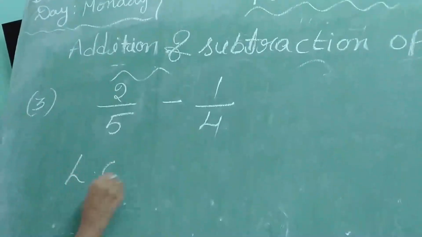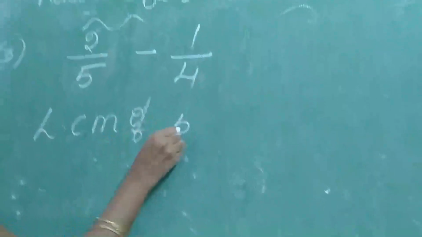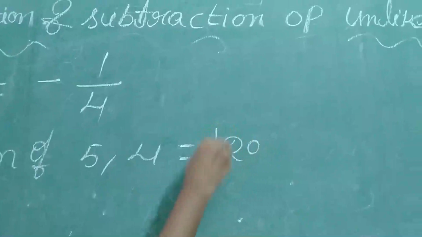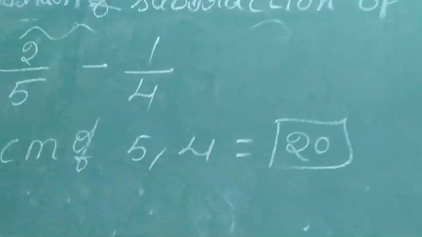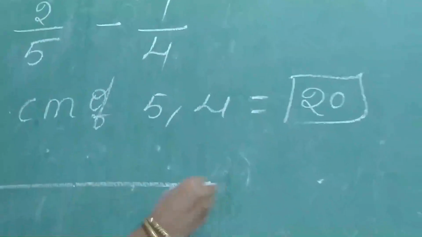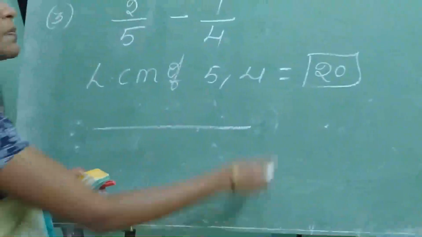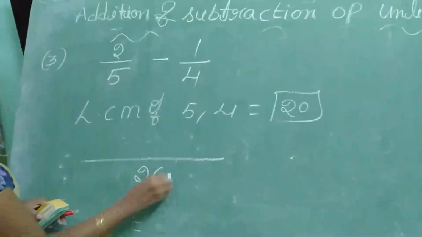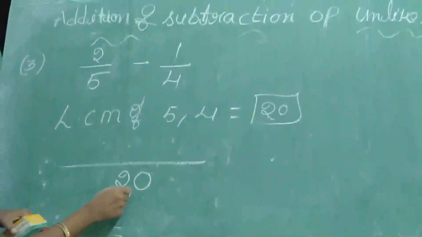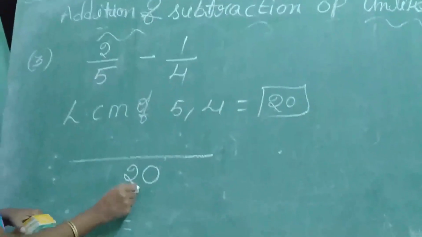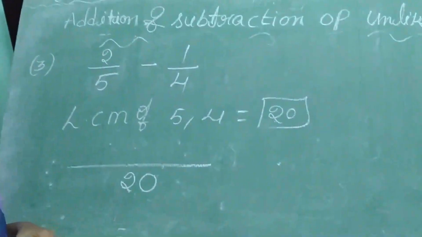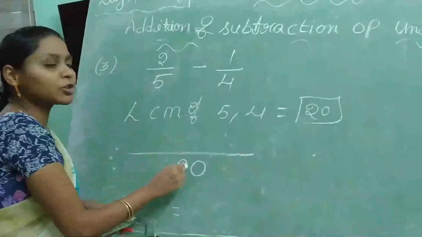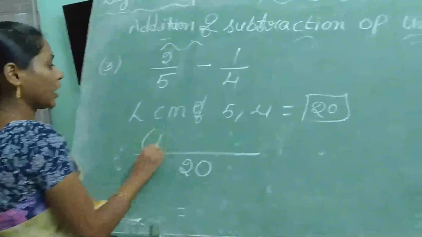LCM. LCM of 5 comma 4. So what is LCM of 5 comma 4? 5 fours are 20, because these are which numbers? Co-prime numbers. If those are prime numbers or co-prime numbers, simply you have to multiply the numbers. So we have to write 20 in which place? Denominator place. Next, see the denominator. What is the denominator here? 5. 5 table is cancelled in 20 how many times? 4 times.